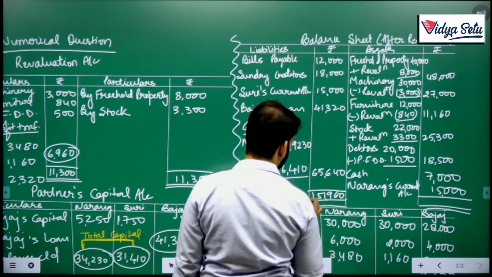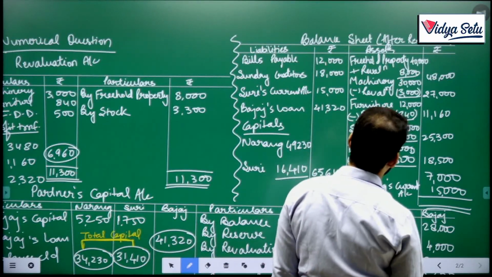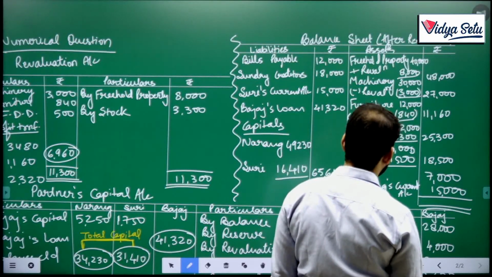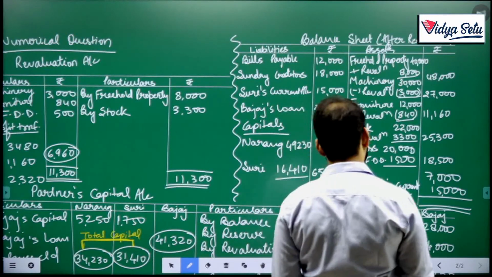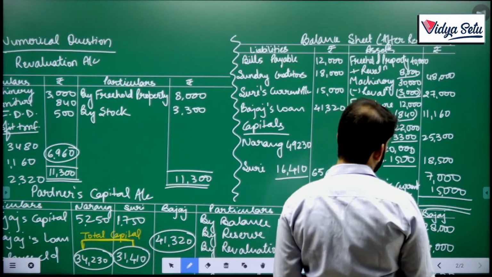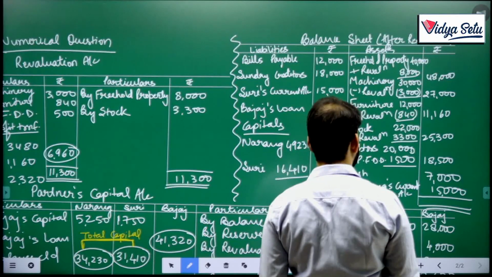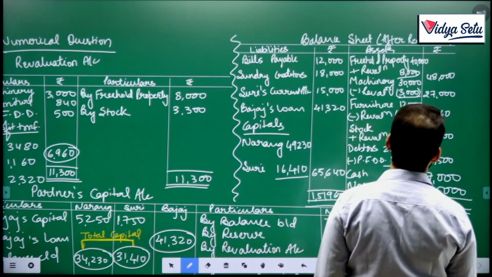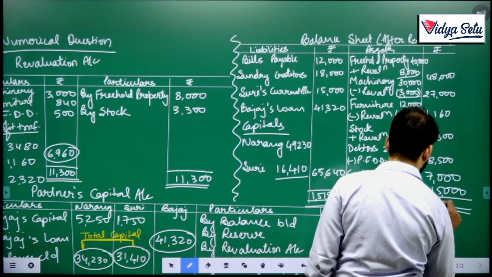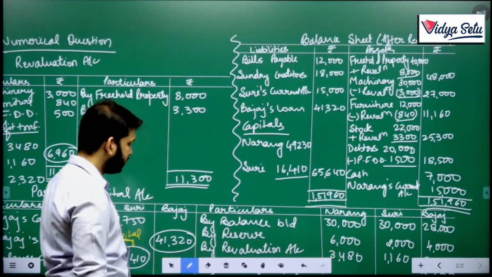Let's see. 48, 50, 75, 86, 86 and 25, 111, 111 and 18, 129, 136, 151,800, 960, 151,960. Yeah, the balance sheet tallies at 151,960.